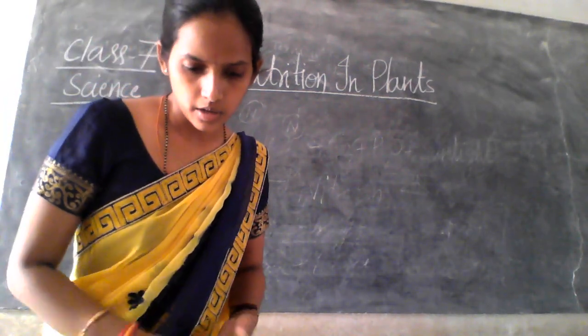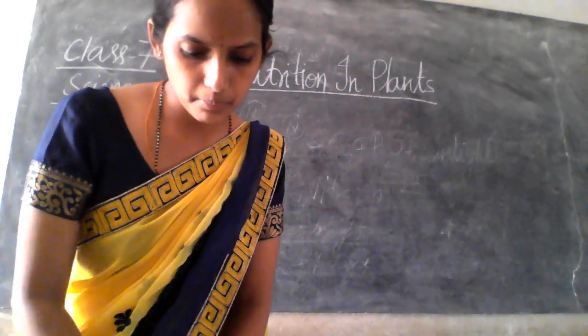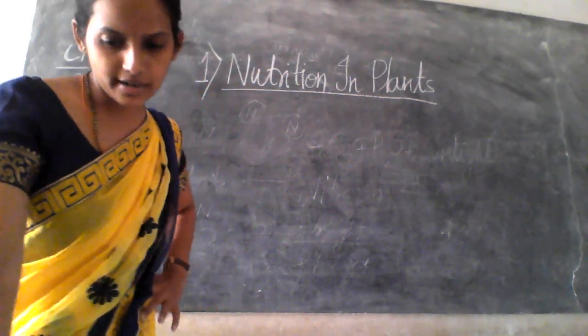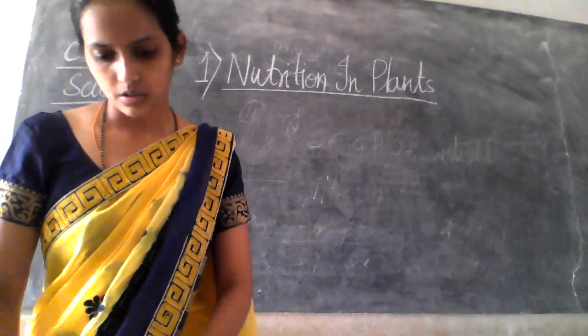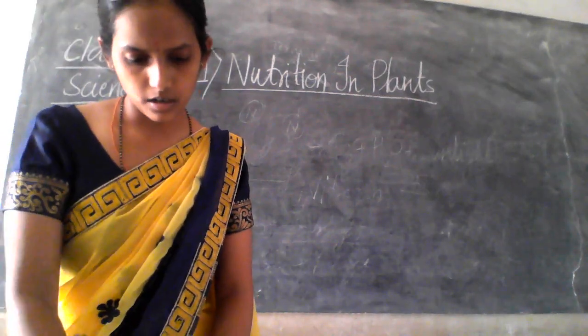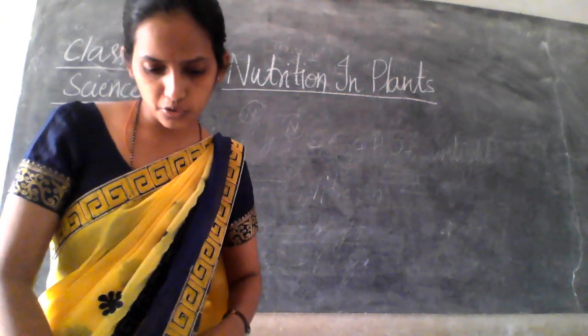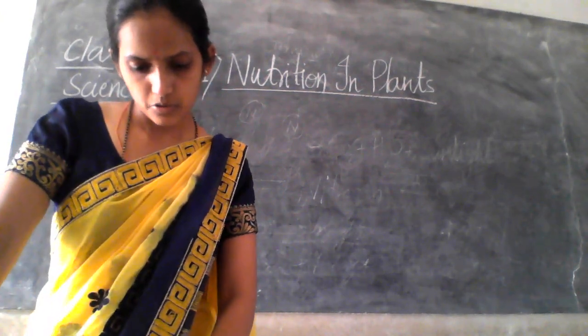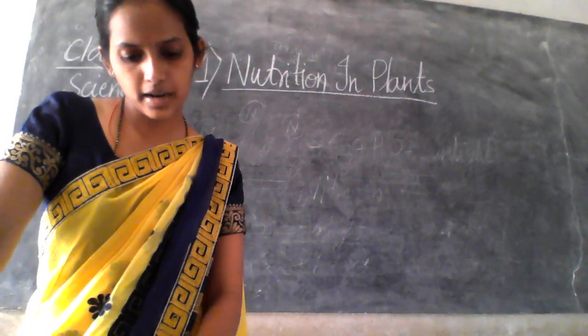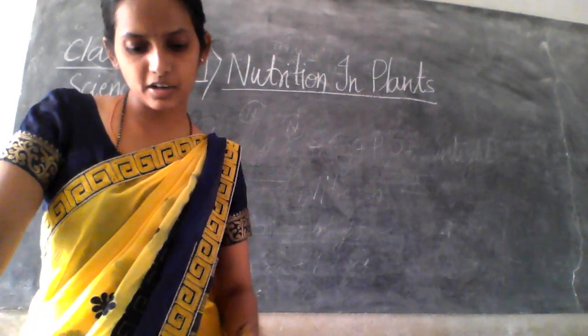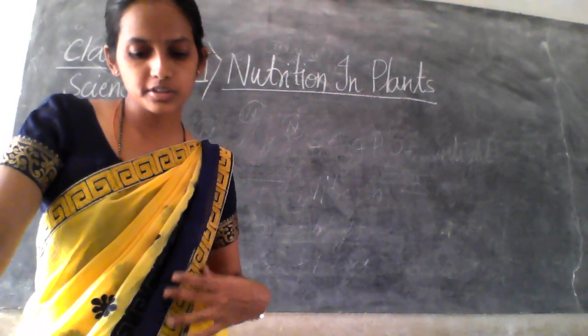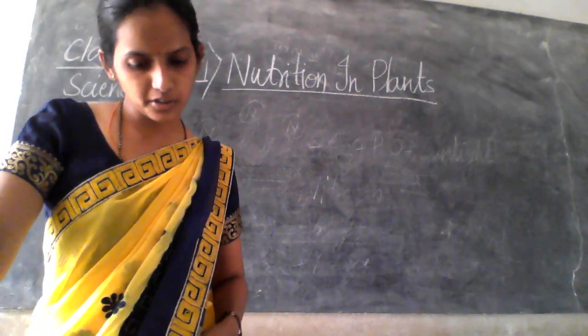Now, the other mode of nutrition in plants. There are some other modes of nutrition in plants. Heterotrophic mode of nutrition, right? There are some plants which do not have chlorophyll, so they cannot synthesize food. How do they survive and from where do they get nutrition?